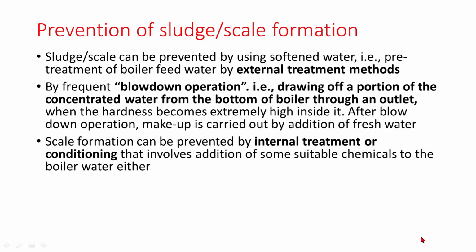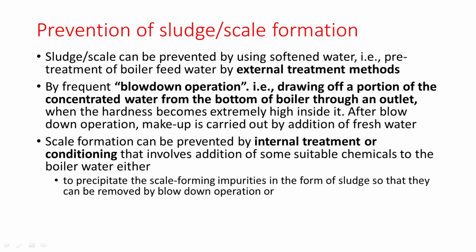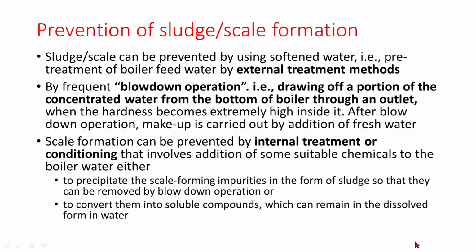Scale formation can be prevented by internal treatment or conditioning, which involves addition of some suitable chemicals to the boiler water, either to precipitate the scale forming impurities in the form of sludge so that they can be removed by blow down operation, or to convert them into soluble compounds which may remain in the dissolved form in water.